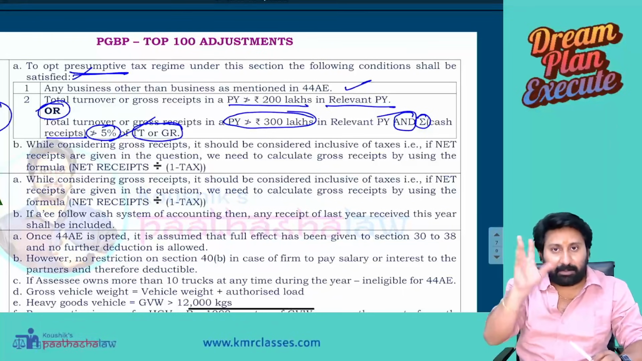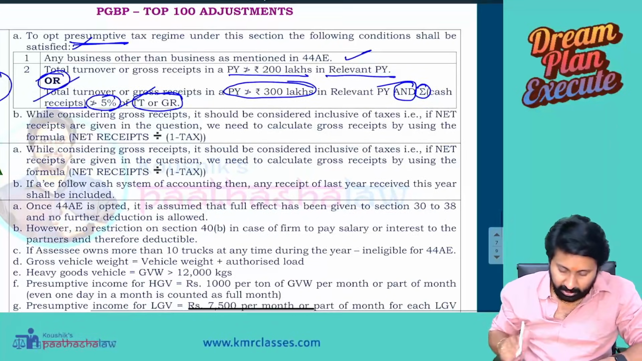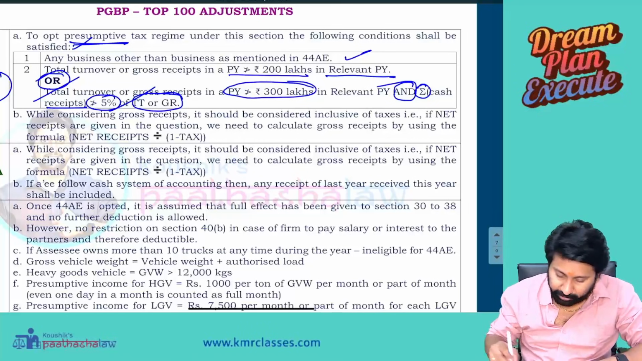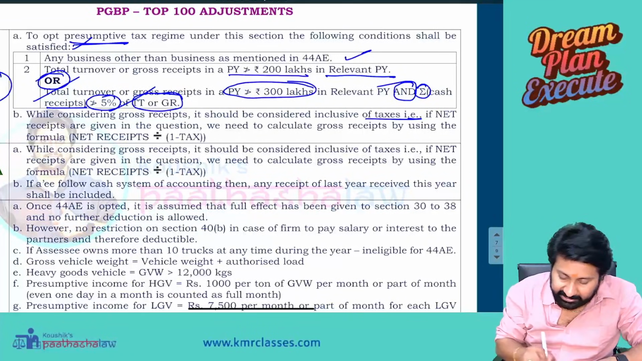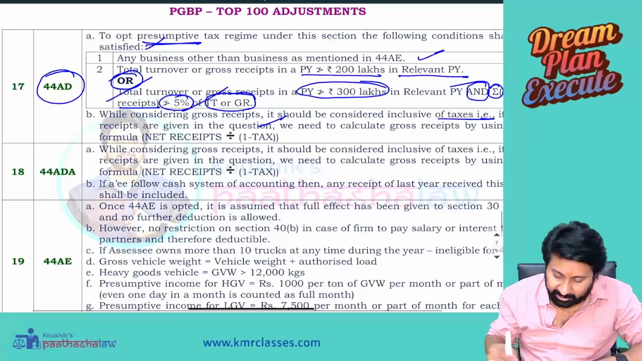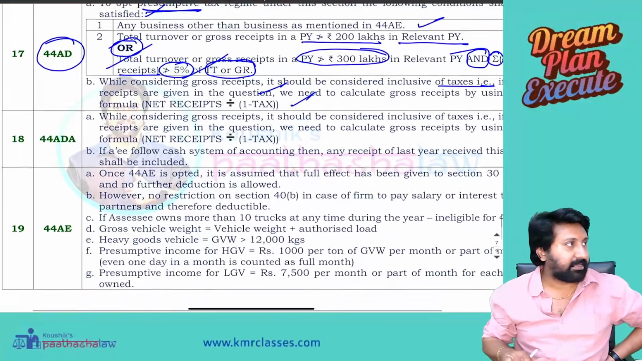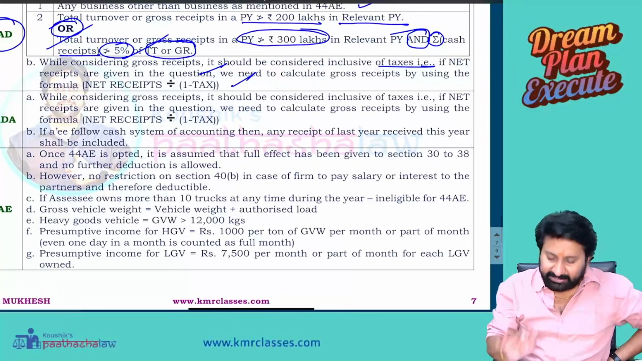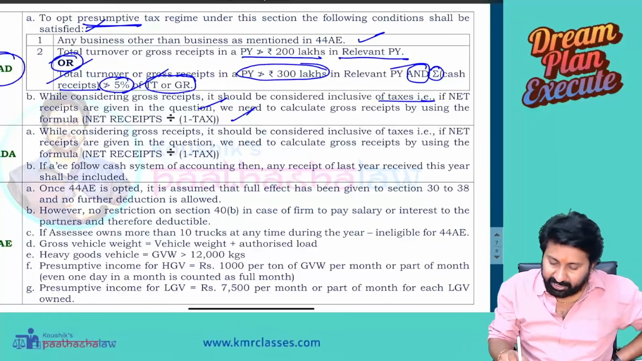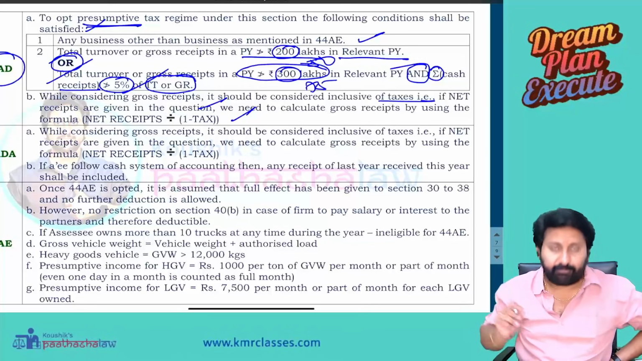Next, while considering gross receipts, it should be considered inclusive of taxes. If net receipts are given in the question, you should calculate the gross by doing this adjustment: net receipts divided by 1 minus tax. Next, 44ADA. Same, everything is the same. Instead of 200, you put 50. Instead of 300, you put 75. That's it.